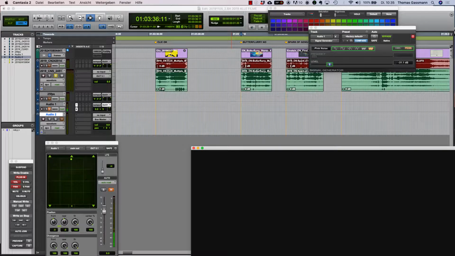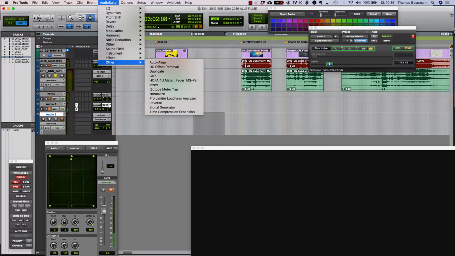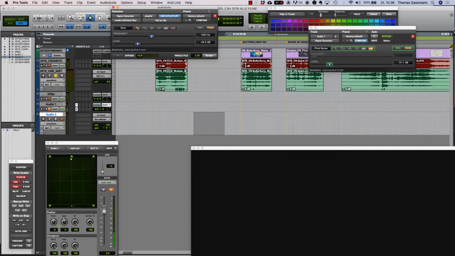Okay, so I'm gonna tell you how to create a swoosh using Signal Generator in Pro Tools. First, I have to create a clip length. Then I go into Audio Suite and I open up Signal Generator. I choose pink noise and I generate a continuous file.